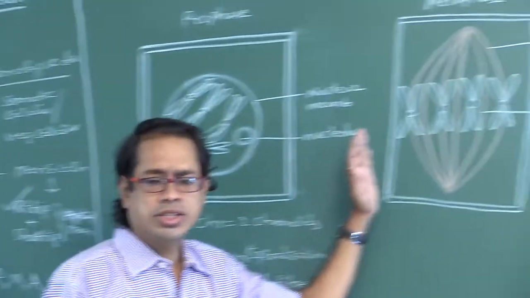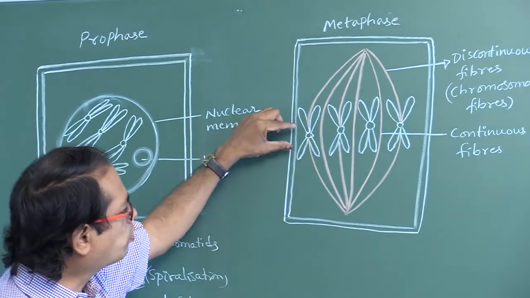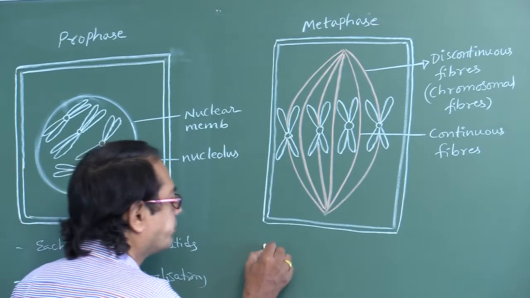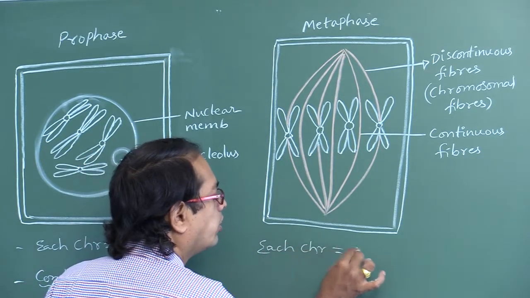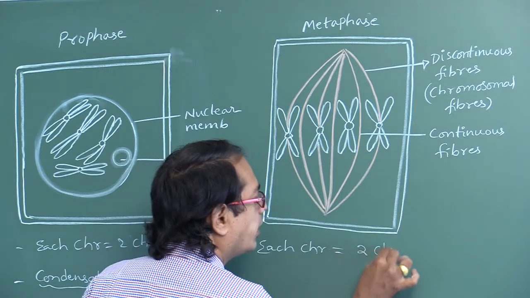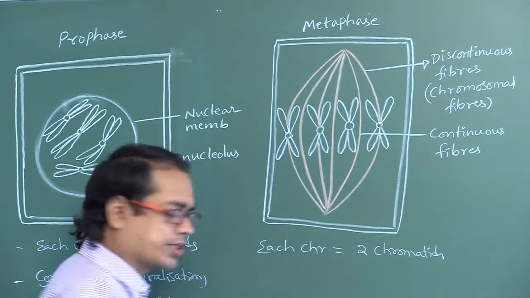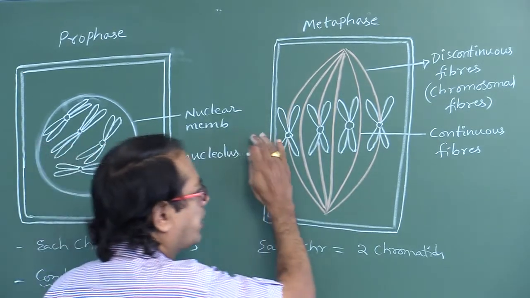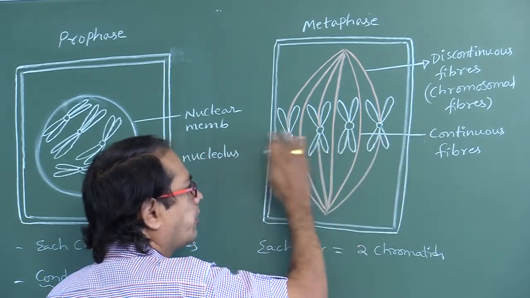Next, this is the diagram of metaphase. Each chromosome is having how many chromatids? Each chromosome is having two chromatids. Okay, and all the chromosomes come to the equatorial plate. The center of the cell is called the equatorial plate.